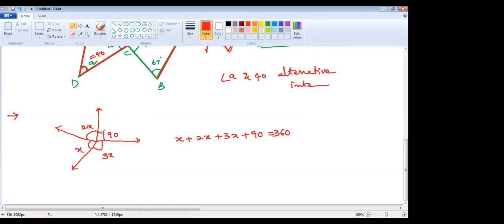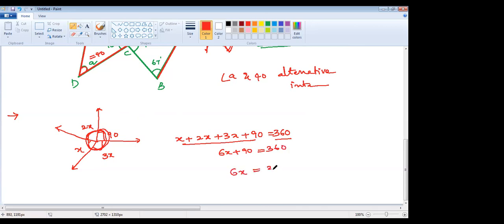Very good. It's a complete angle, children. We're supposed to find out the complete angle to find the value of x. We can add up all the x's, so it will be 6x plus 90 equals 360. So 6x plus 90 is equal to 360.